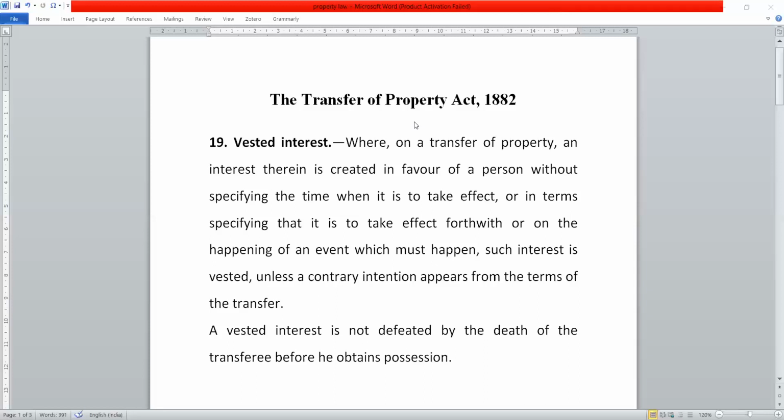So, what technically it means is, when a transfer is made without specifying the time when it is to take effect, first; second, in terms specifying that it is to take effect forthwith; and third, on the happening of an event which must happen.